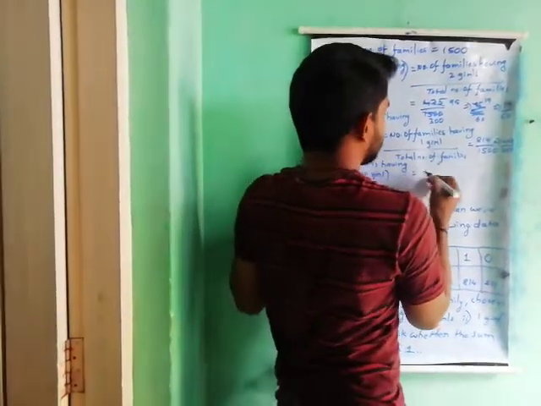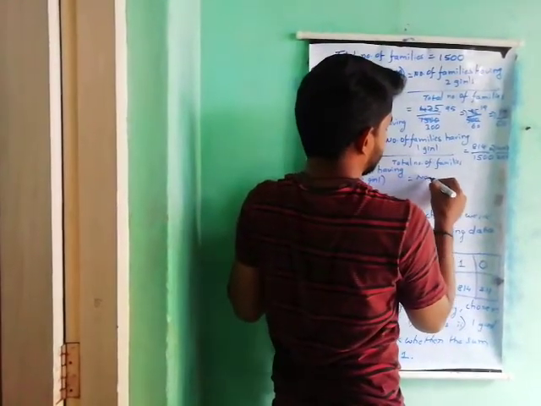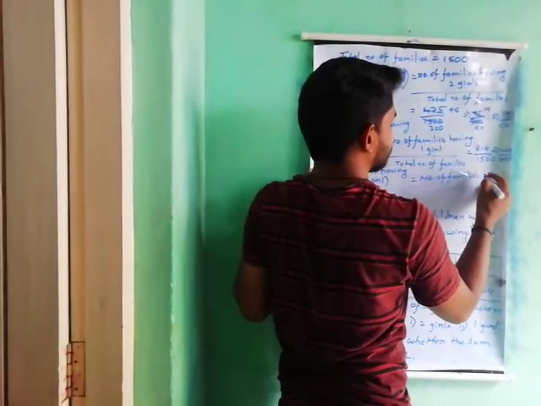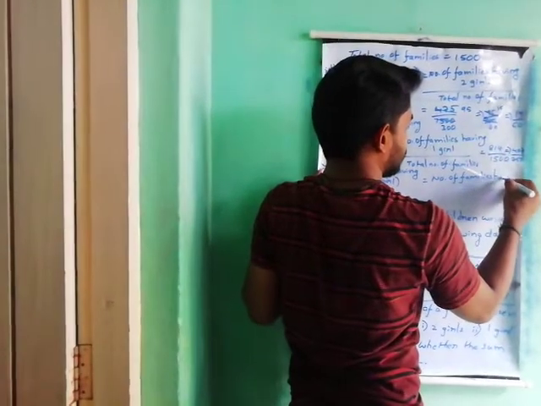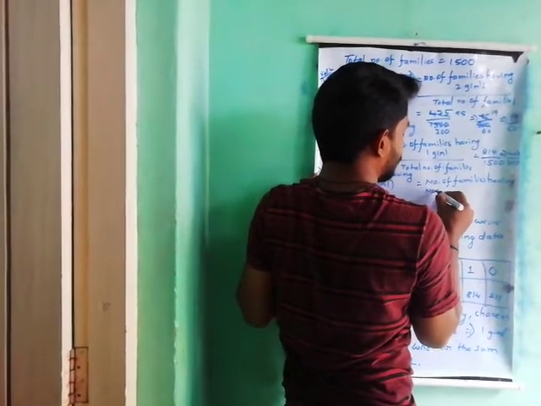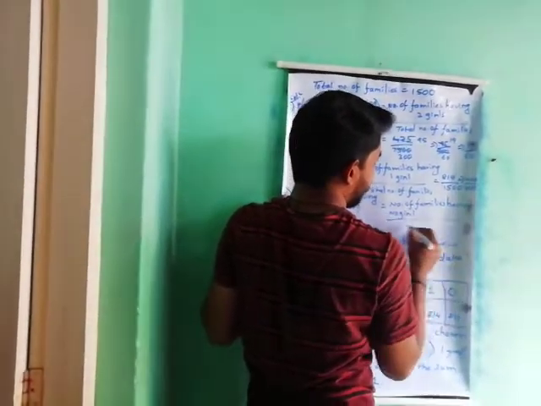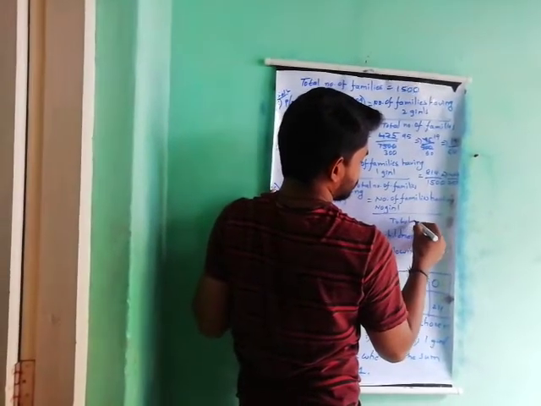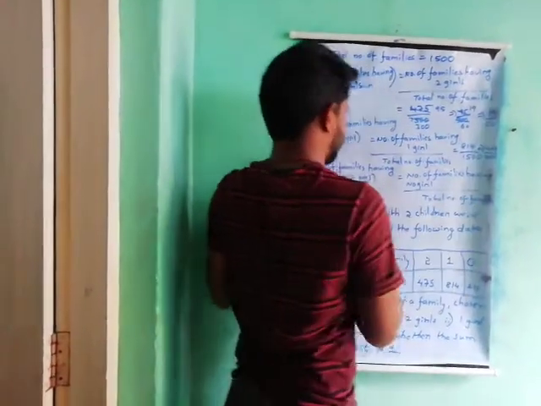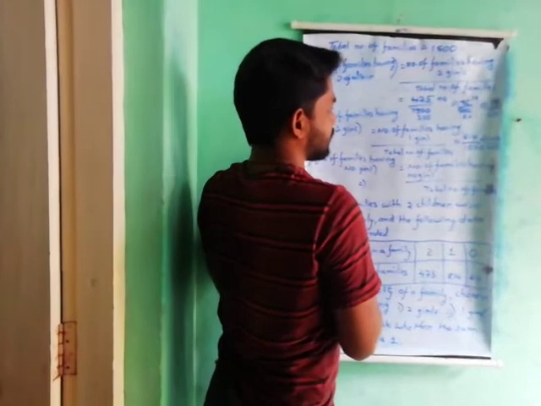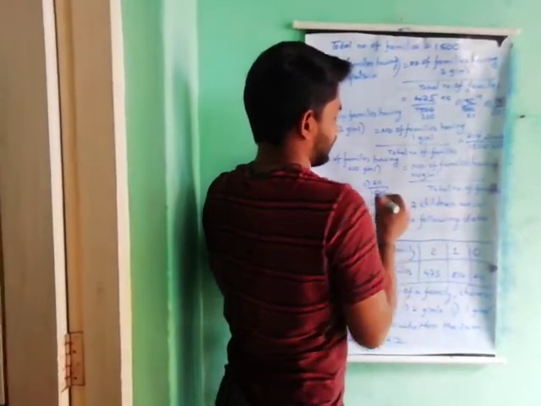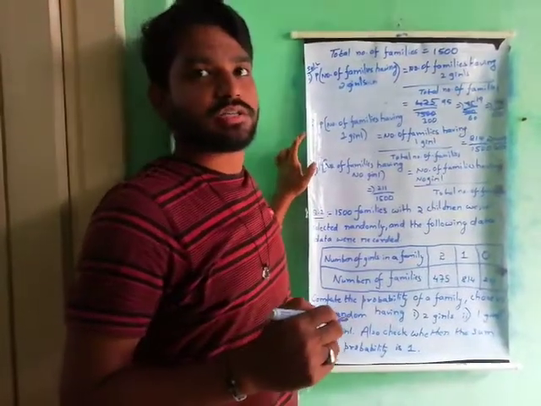So that is equal to number of families having no girl by total number of families. Families is equal to how much? 211 by 1500. Understood these three concepts?